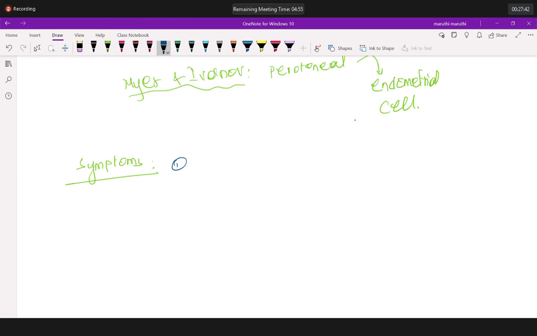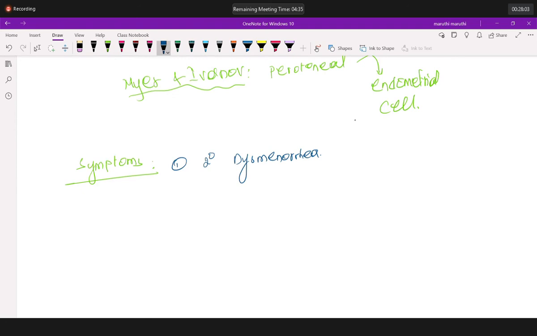Abnormal. If the location is abnormal and there is bleeding from one particular location, that might lead to pain. That is called secondary dysmenorrhea.